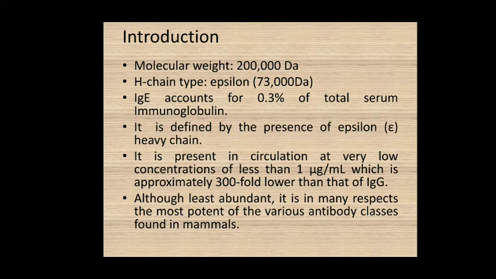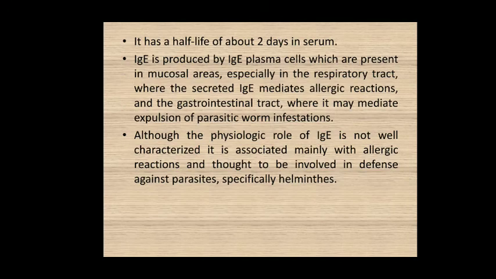It is present within the circulation at a very low concentration, less than 1 microgram per ml, which is approximately 300-fold lower than that of the IgG type of the antibodies, which are the major antibodies within our body. Although these are the least abundant, in many respects these are the most potent of the various antibody classes found within mammals.